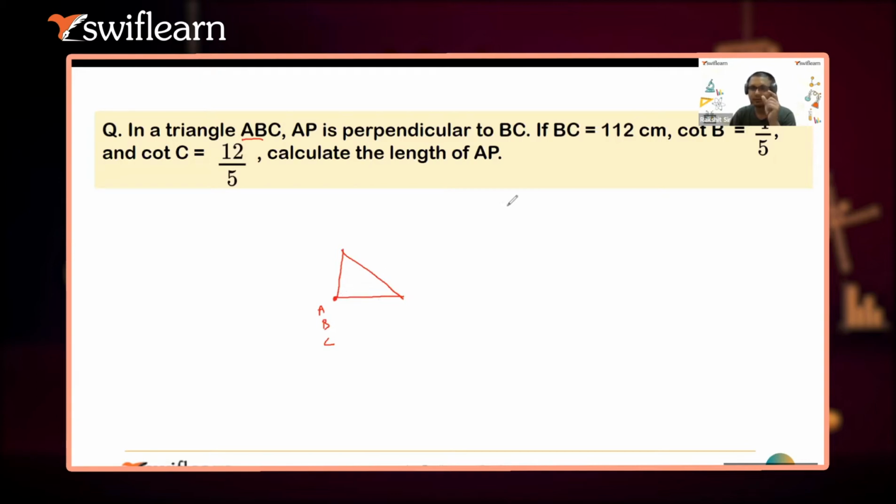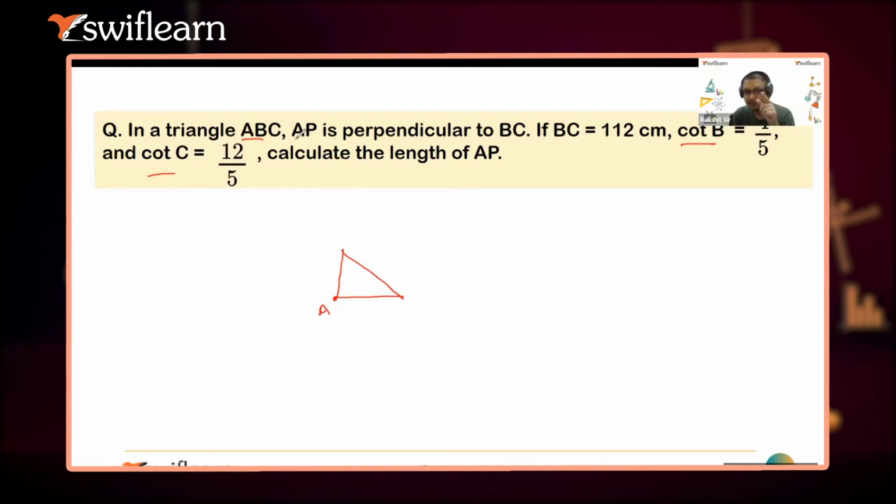So always do the question step by step. B? So I guess B. Look, you need cot B, cot C. We have to write A. Very good. So I think you got the right thing because you know that cot B is given, so B cannot be written over here. Cot C is given, so I cannot write C as well. So for sure I will write only A here.